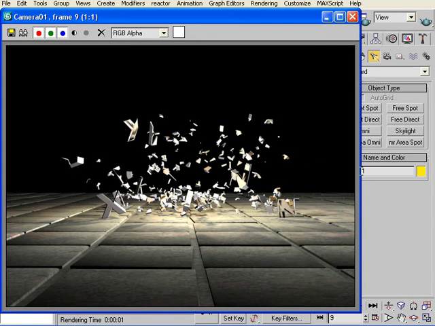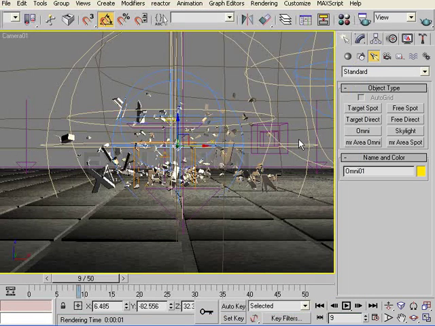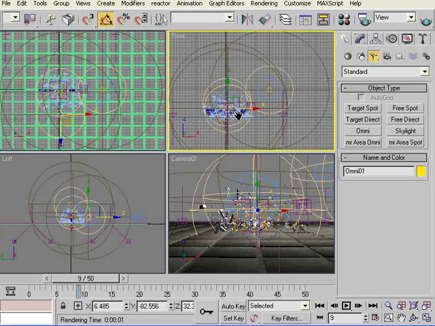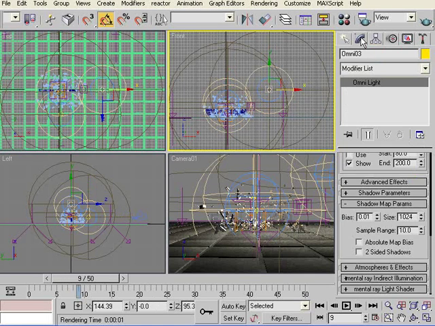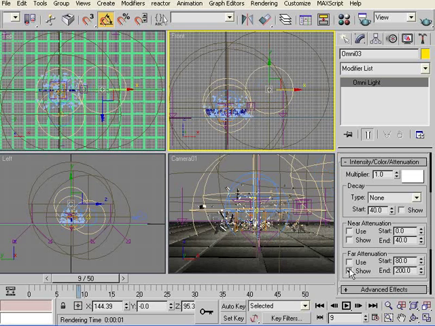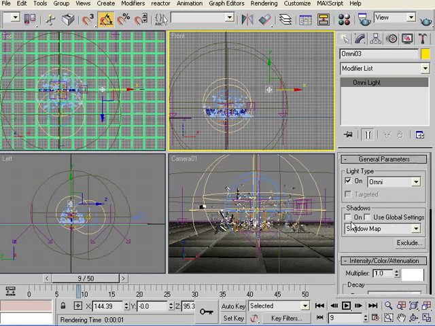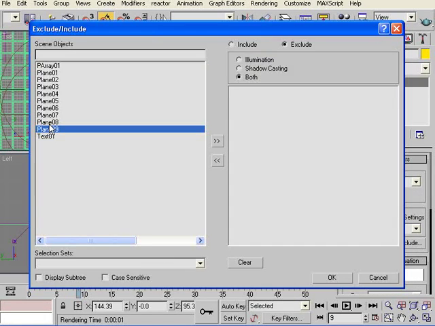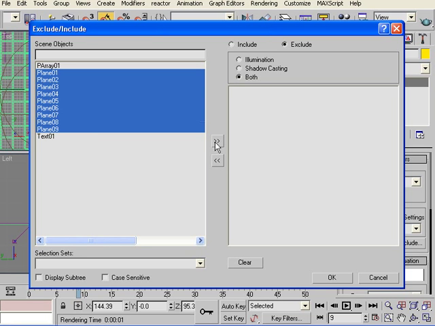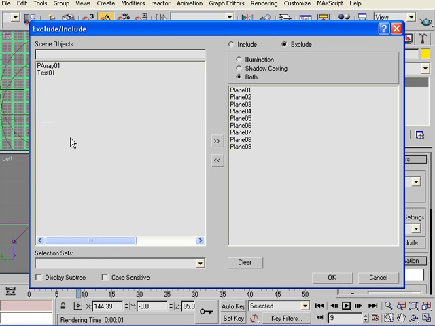This whole thing is lit up a little more. So what we can do is adjust the lights. This light here, we want to tell it to exclude the floor and the rest of the materials, except the text. So go to the light section, go to exclude, and select all the planes, because you don't want the light to illuminate or cast shadow on the floor, because it's already there. You don't need it. We just want this light to illuminate the text.